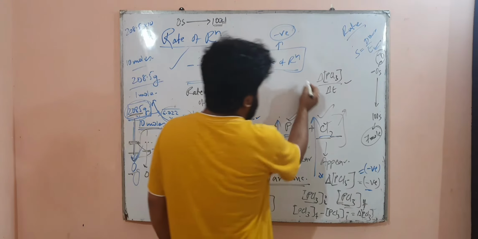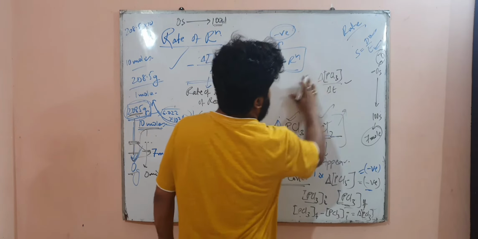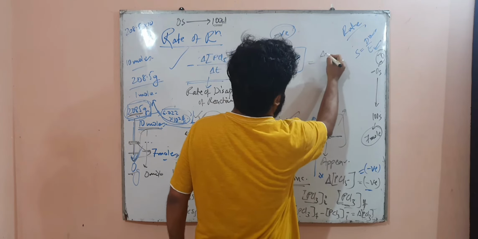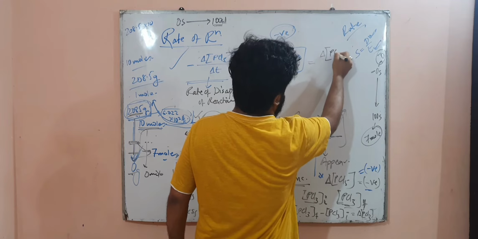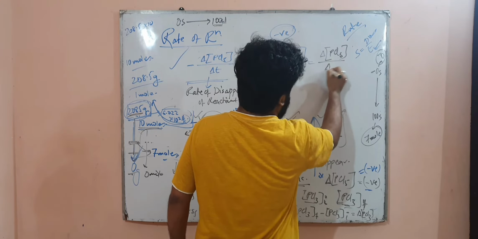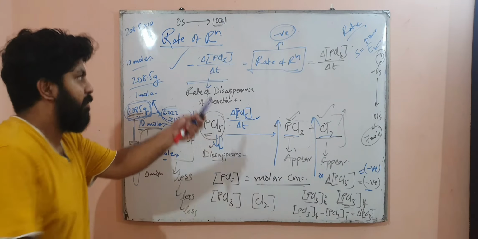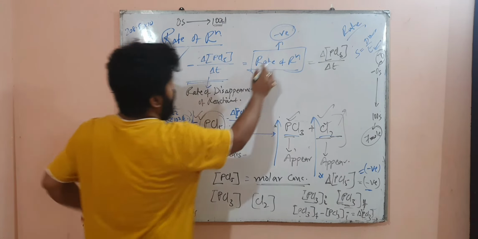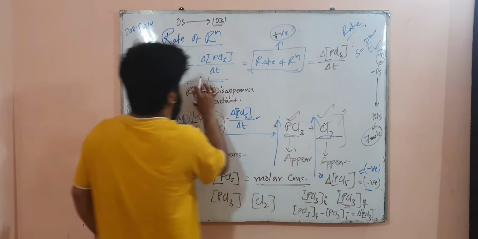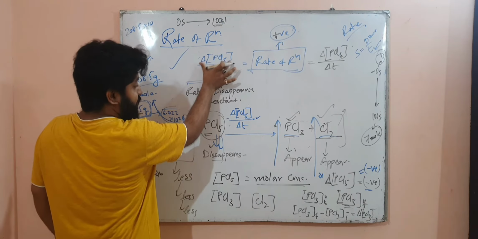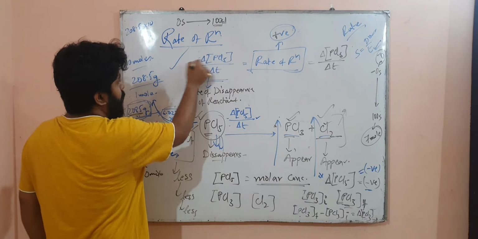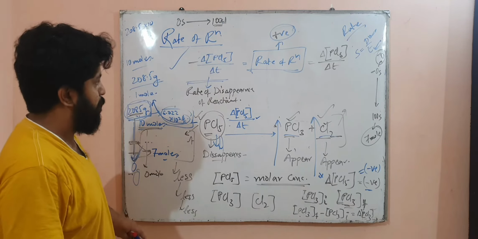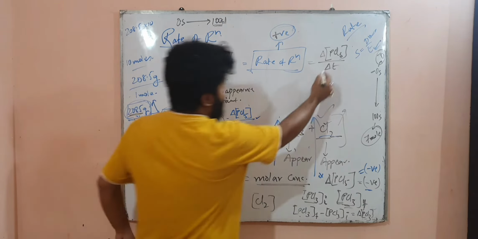So in that case this is also equal to the rate of reaction. Rate of reaction is also equal to del concentration of PCl3 by del T. But in this case you don't have to put a minus sign, because the rate cannot be negative, it is always positive. Earlier the concentration change came negative, so to balance it you put a minus, so that minus minus becomes plus. But in this case you don't have to put it.